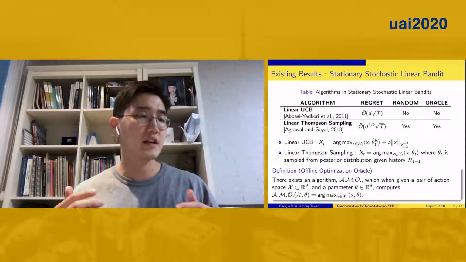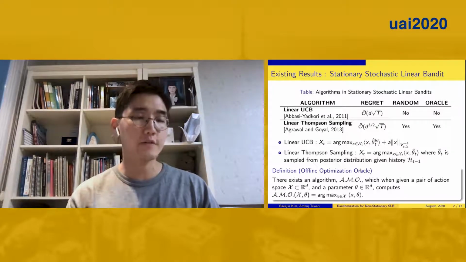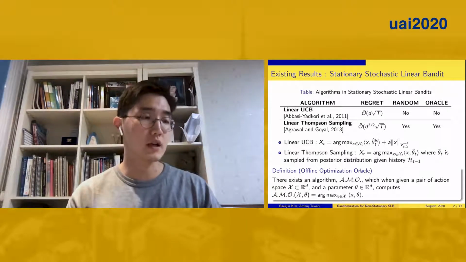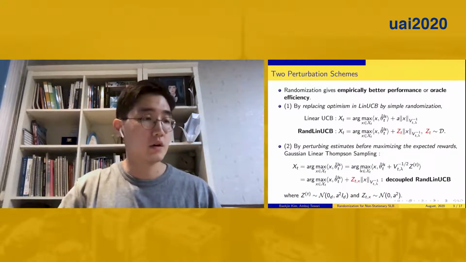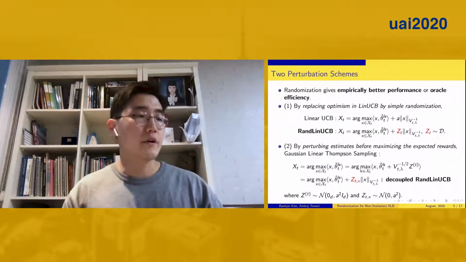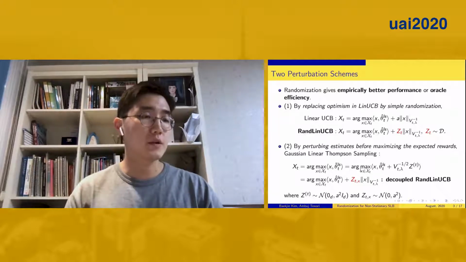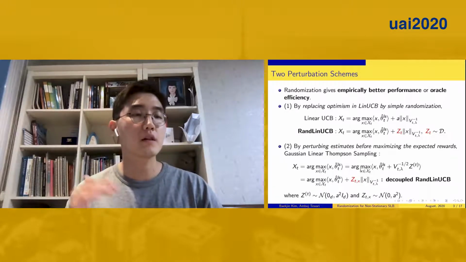Once the action set is large or infinite, linear UCB cannot be efficiently implemented since the spectral norm of each action should be computed before maximizing it. However, linear Thompson sampling can rely on an offline optimization oracle so that it is efficiently computable. So randomization in the algorithm allows it to achieve empirically better performance or oracle efficiency.